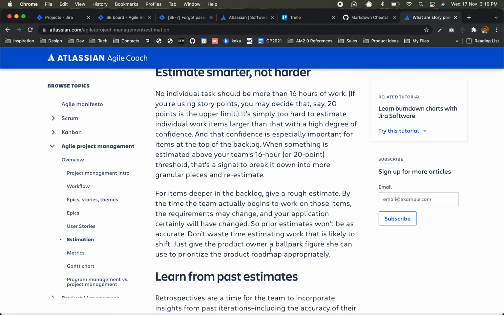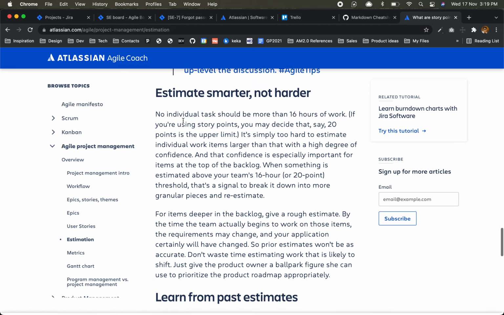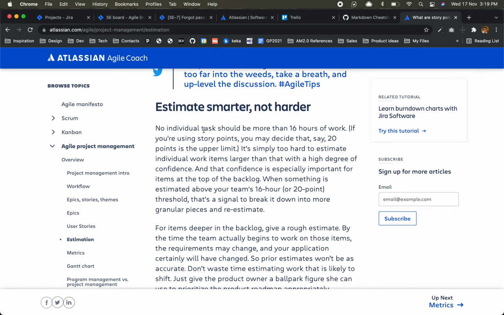But it's up to us or the people how they will be utilizing that particular feature. So sometimes people use it differently, but we should try to follow what is recommended. Estimate smarter, not harder.